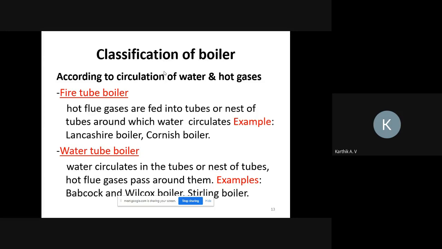Fire tube boiler is nothing but hot gases passing inside the tube, and water is circulated around the tube. Next, water tube boiler is nothing but water passing inside the tube and heat passing outside the tube.